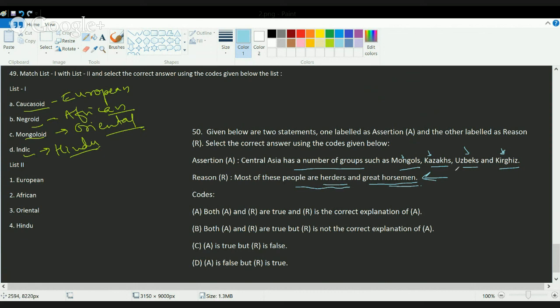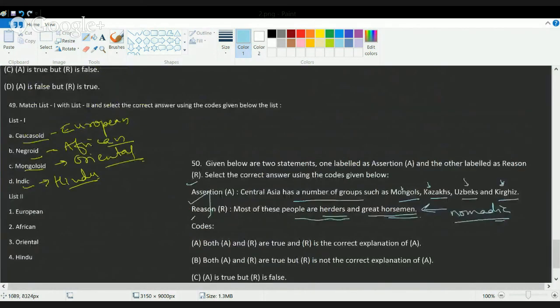So most of the people prefer nomadic activities. Both of these statements are independently correct, but reason is not the correct explanation for assertion. So here the correct choice would be B.